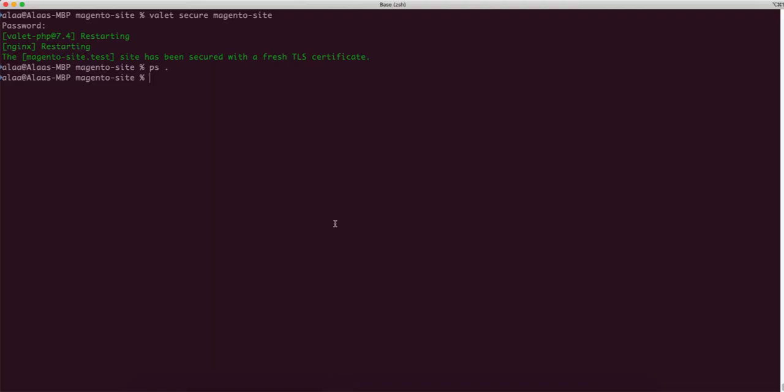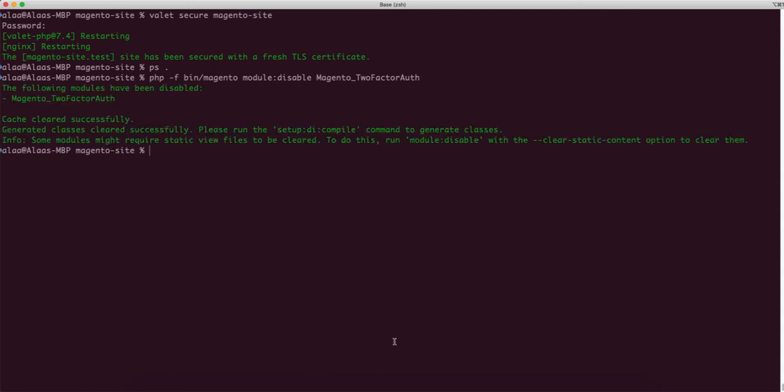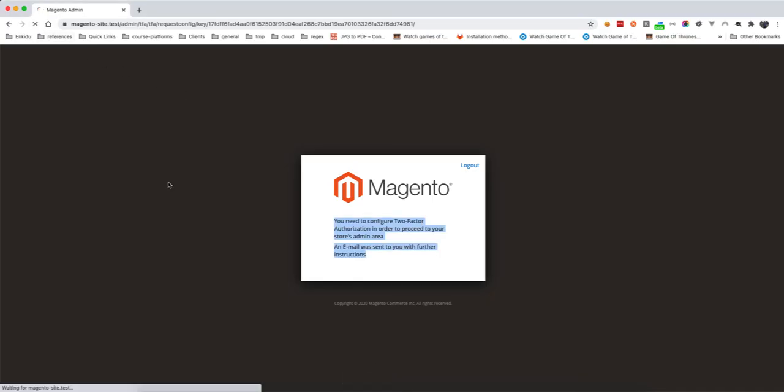So I'll just run php bin/magento module:disable and then put the module name. Now this should disable it for me. Not sure if I can refresh now. Probably it's working because it's not redirecting to the same page.